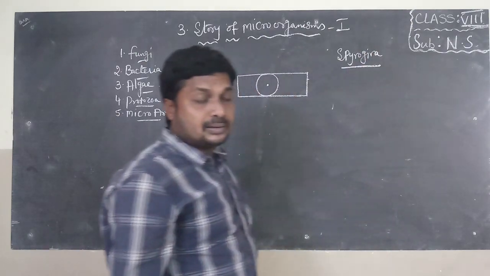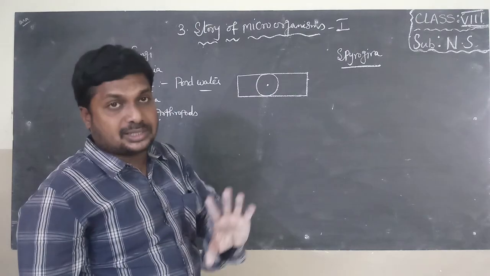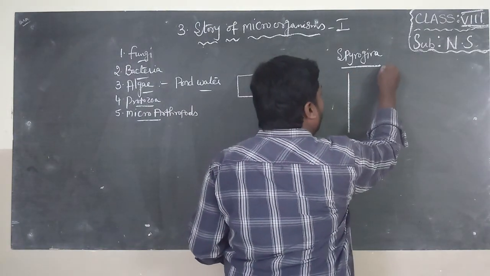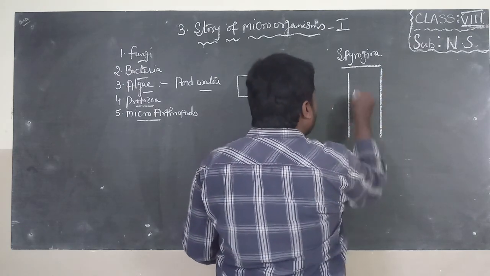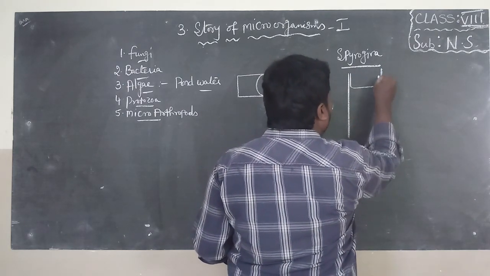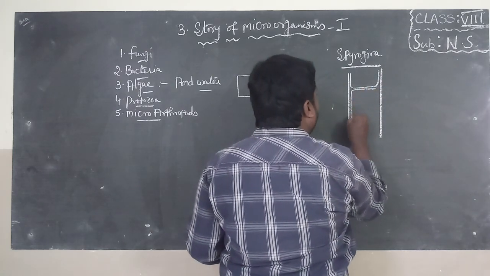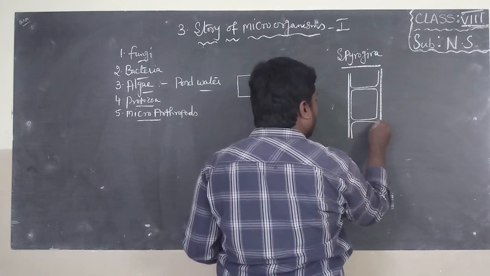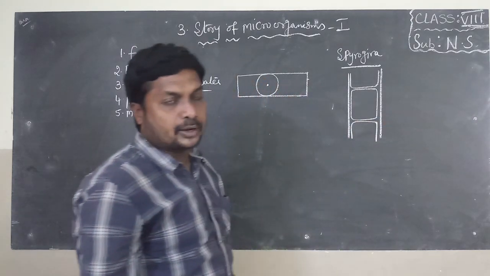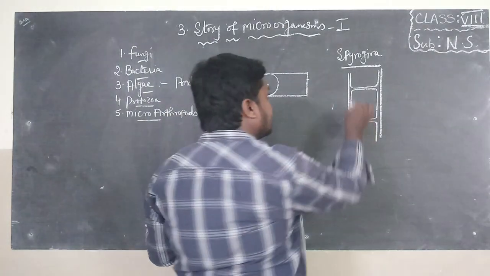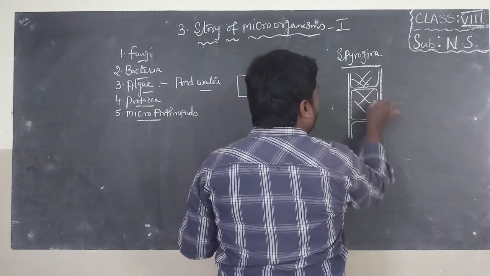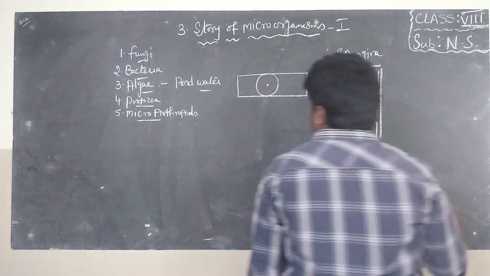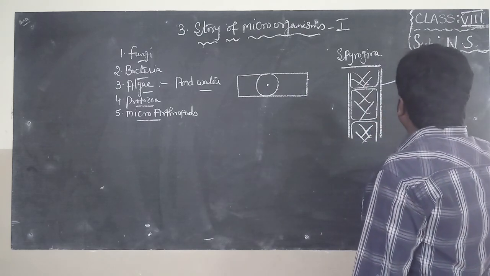It is an algae which grows on wet walls. Spirogyra. If you draw the diagram, it will be like this. You also draw along with me, children. So this is a Spirogyra. This Spirogyra is present on wet walls. If you look at the microscope, you can find a structure like this. So this is Spirogyra.